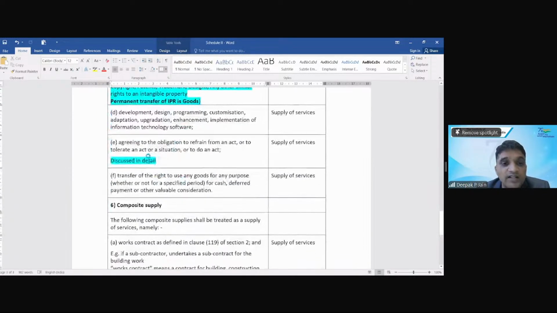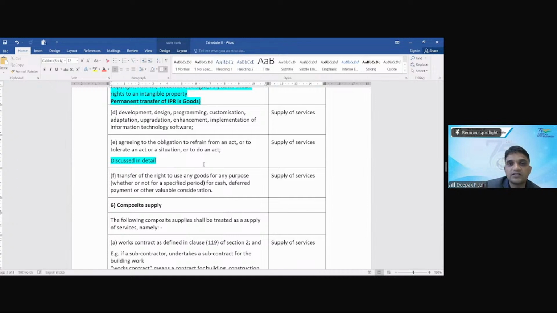ठीक है. Then agreeing to the obligation to refrain from an act, to tolerate an act or a situation, and to do an act is supply of service. इसका मतलब क्या है, agreeing to the obligation to refrain from an act. This is the major thing which I was talking about in Schedule 2, जिसके लिए सर्कुलर आ गया है कि what all things will get covered under this point, specifically will discuss in detail. तीनों पॉइंट डिस्कस करेंगे. These are the three things which are embodied here.